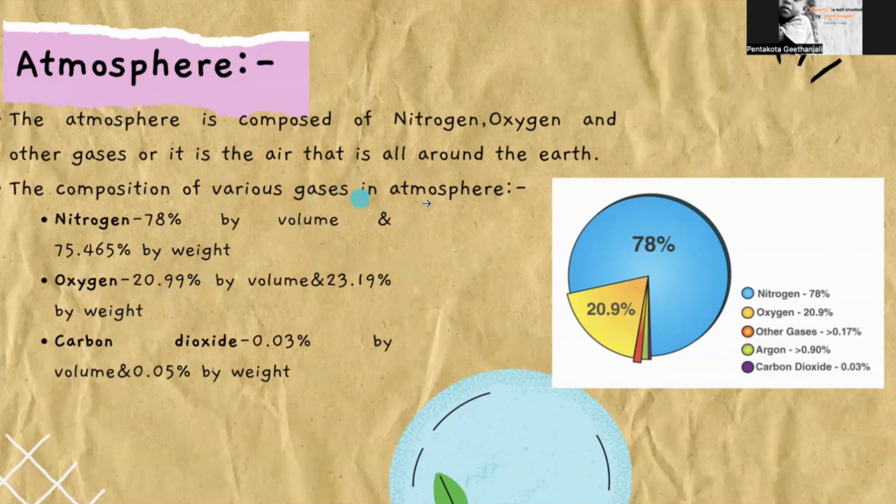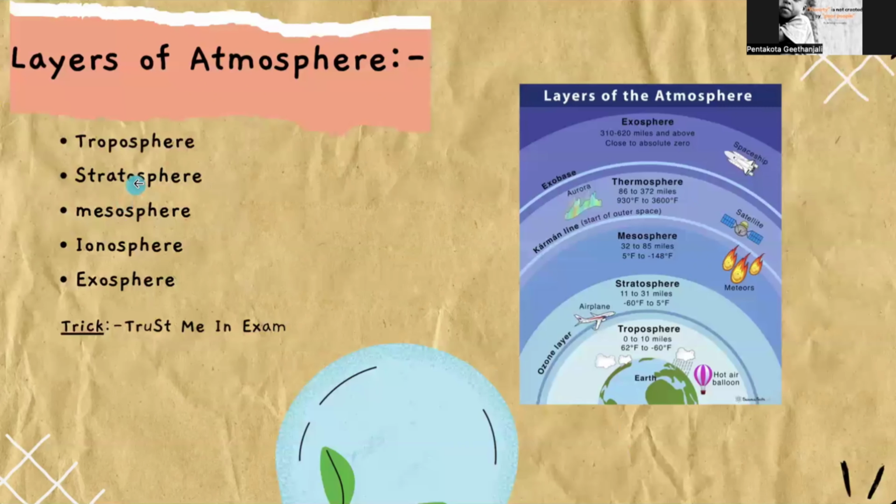Coming to the composition, the atmosphere is composed of nitrogen, oxygen and other gases. It is the air that is all around the earth. Nitrogen is 78% of the earth's atmosphere by volume and 75.465% by weight. Oxygen is 20.9% by volume and 23% by weight. Carbon dioxide is 0.03% by volume and 0.05% by weight.